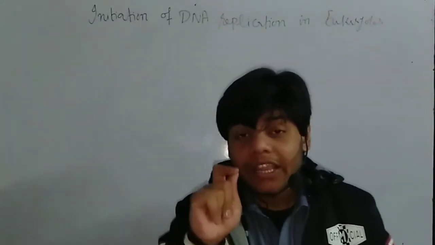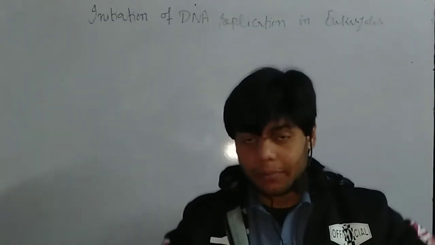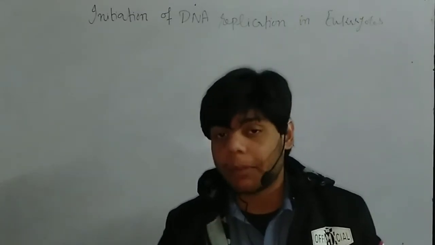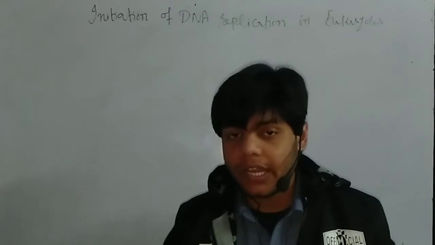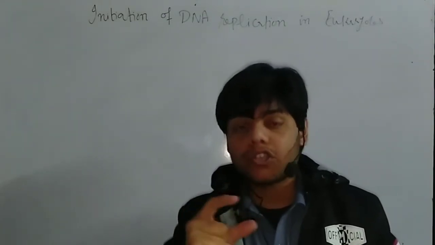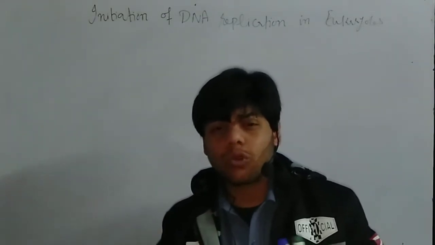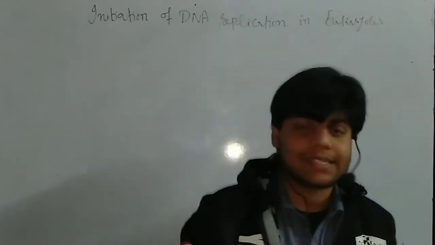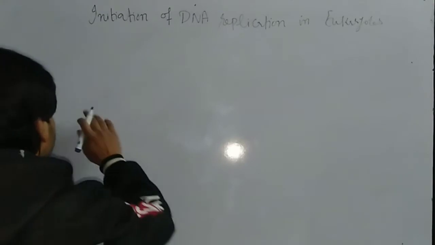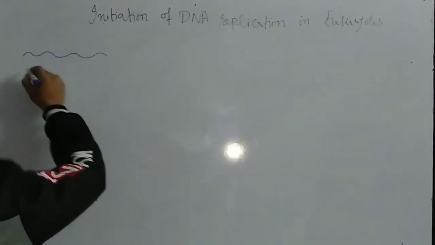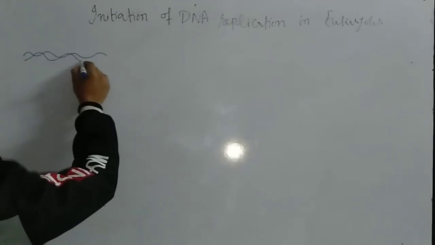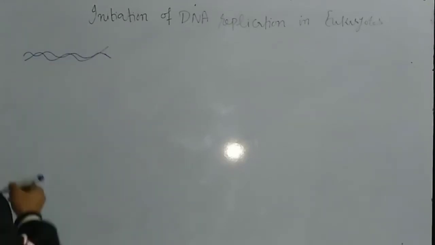Remember, the initiation of DNA replication in eukaryotes can be started at a specific region of the DNA molecule. We call that the origin of replication, or the ORI site. So if we have a DNA molecule, let me draw it.